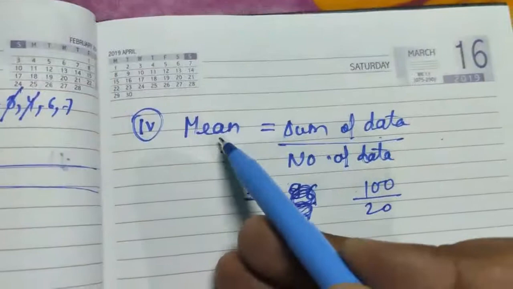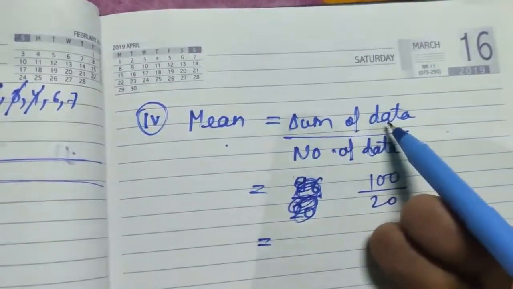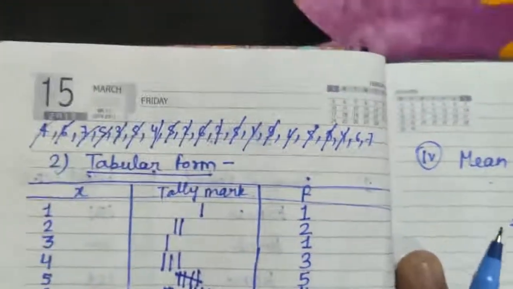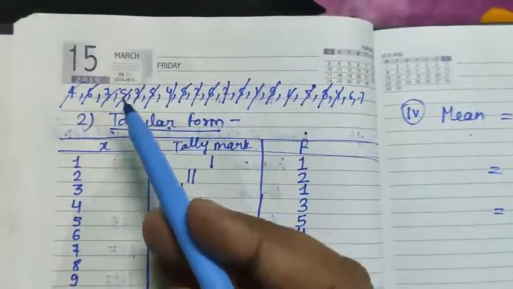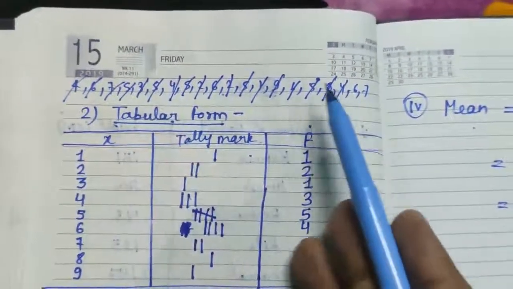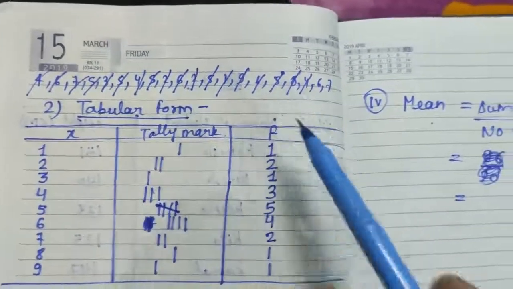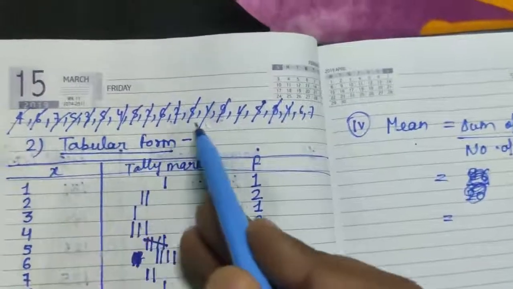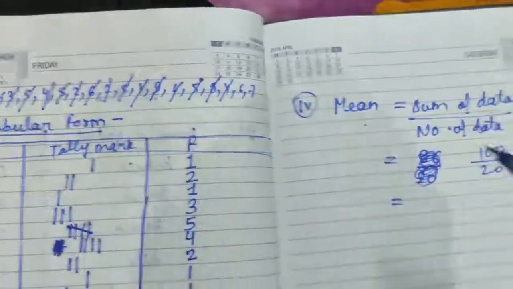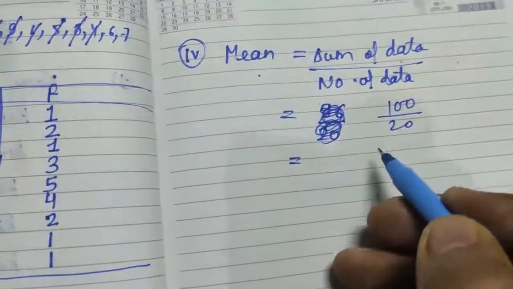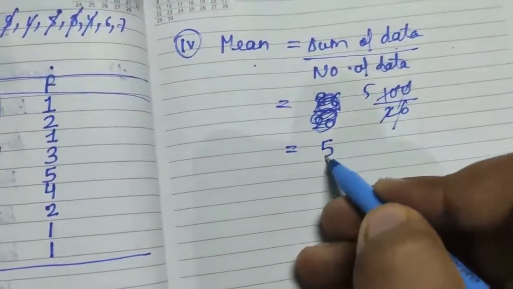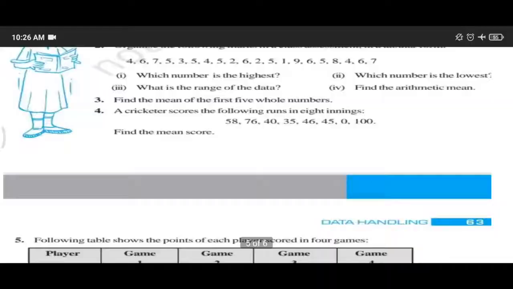Now here you can see in the fourth part we have to find the mean. Mean is equal to sum of data upon number of data. These all numbers we have to add, and after adding we will get 100, and after counting, these numbers are 20, and then we will divide it by 20. So here the mean is 5.